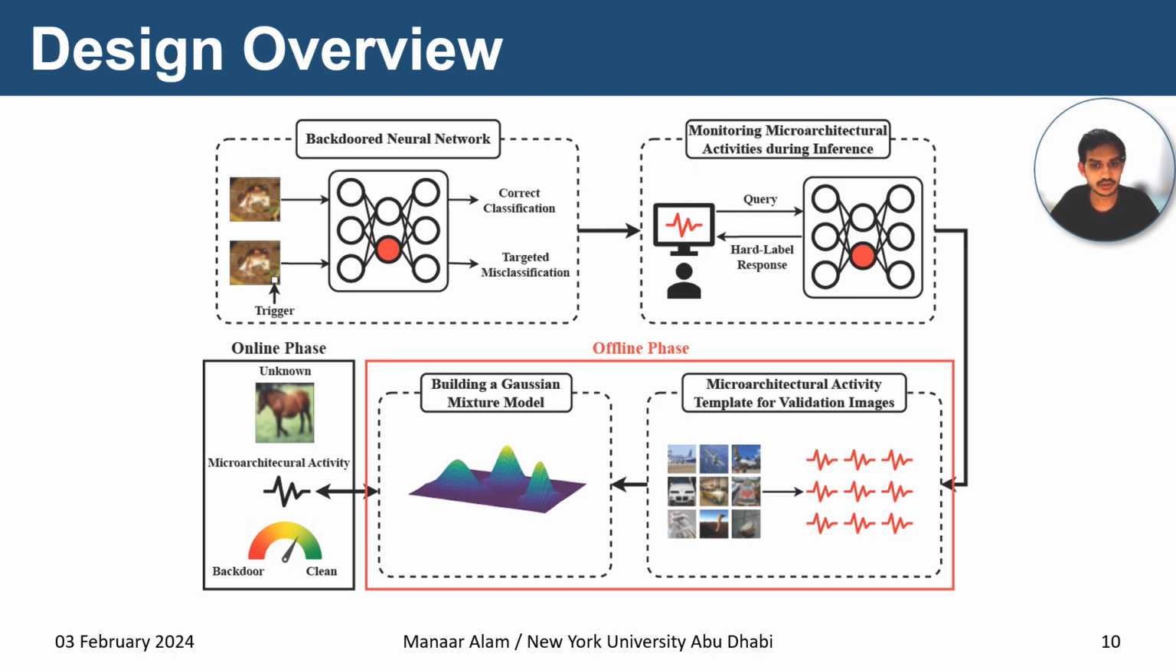In the online phase, when the neural network is presented with an unknown input, the defender first observes the microarchitectural activity associated with the unknown input and then uses the Gaussian mixture model built in the offline phase to identify whether the microarchitectural activity is anomalous or not. For anomalous behavior, we conclude that the unknown input has a backdoor trigger in it.